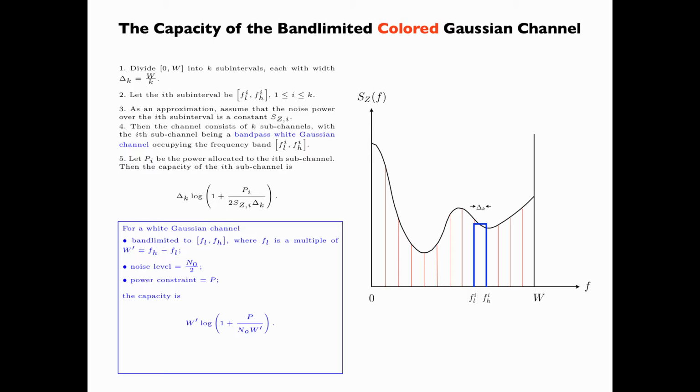For the ith subchannel, W' is equal to delta k, P is equal to Pi, and N0/2 is equal to SZi, or N0 is equal to 2 SZi. With these, we can obtain the expression in step 5.